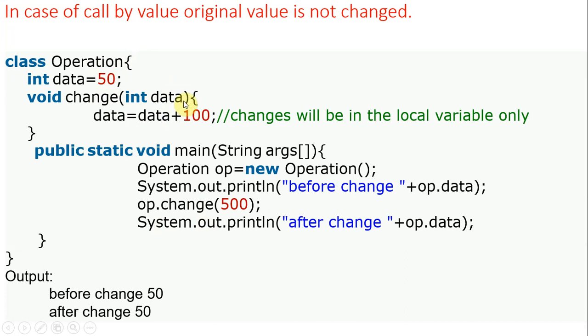Here we pass the value and perform something, but it won't reflect back. The data is not changed: initially we have 50 and after that also we have 50, because it will go here and perform the data modifications, but it won't reflect back. So that is about call by value.